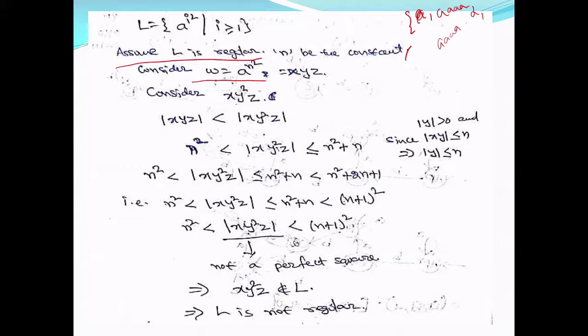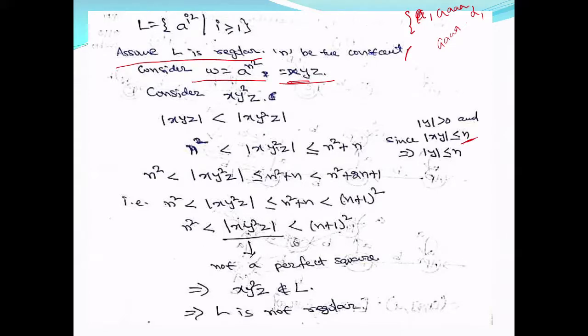So let us consider the string w whose length is greater than or equal to n. I am considering a power n square, that is n square number of a's in the string. I have to decompose this into xyz such that length of xy is less than or equal to n and length of y is greater than 0. Length of xy less than or equal to n is your second condition.